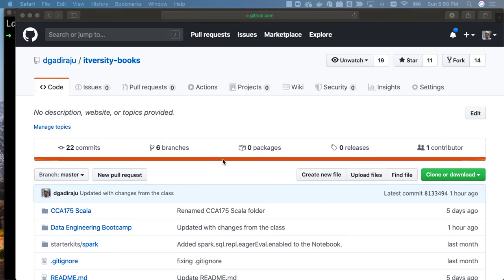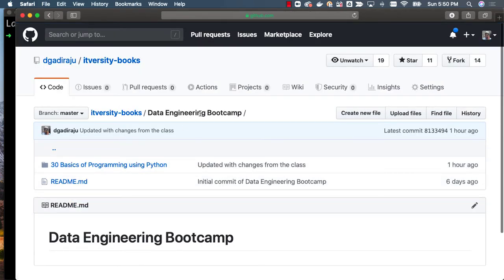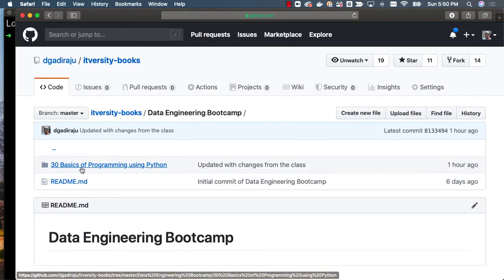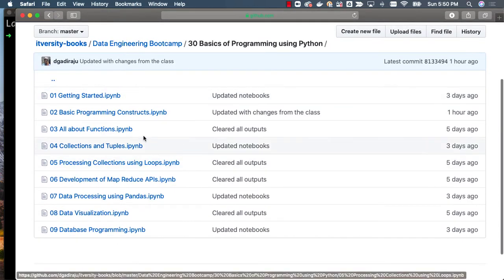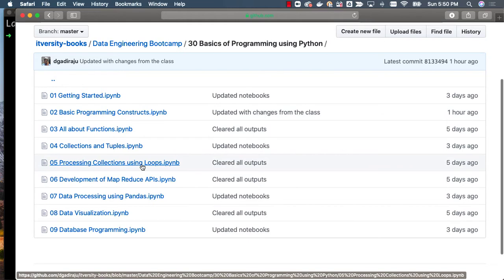That being said, to begin with Python, as part of this itversity books repository, there is a folder called Data Engineering Bootcamp. In that folder, there is a folder called Basics of Programming using Python. If you get there, there are these notebooks. I will demonstrate how to clone this repository and start leveraging these notebooks as part of your system itself.